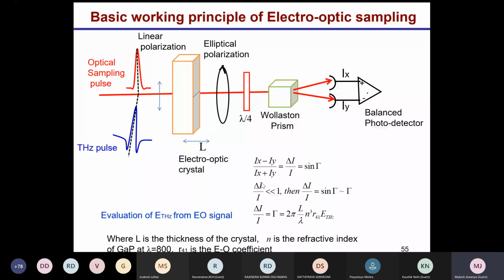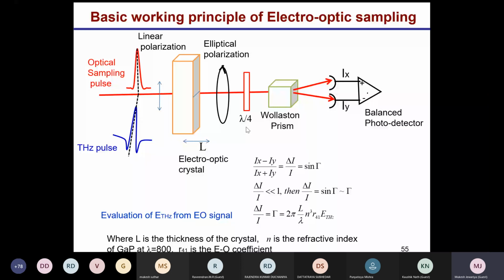This retardation, or the change in polarization of the optical pulse, gives the measure of the strength of the terahertz. The larger the polarization change, the larger the terahertz; the smaller the change, the smaller the terahertz. So how much the polarization is changed is the measure of how much terahertz is generated.